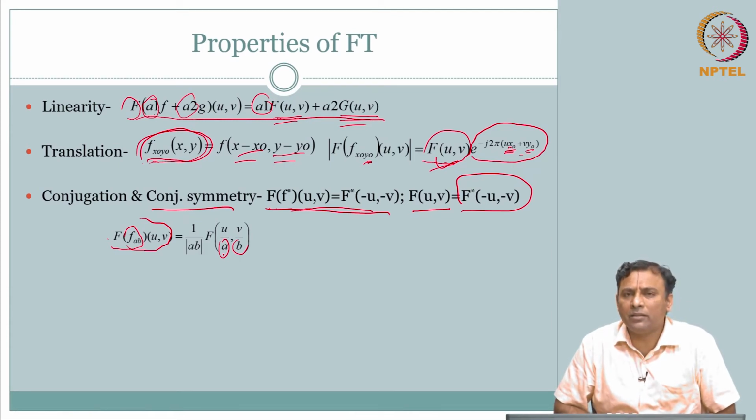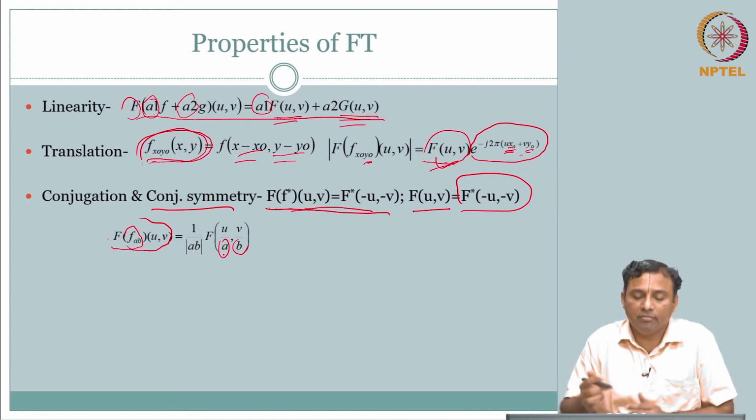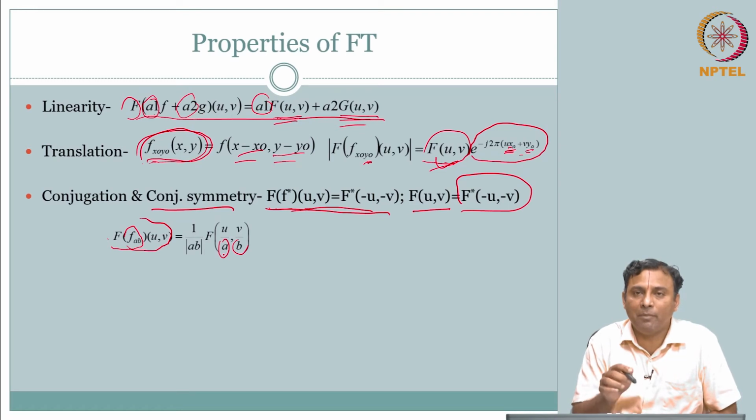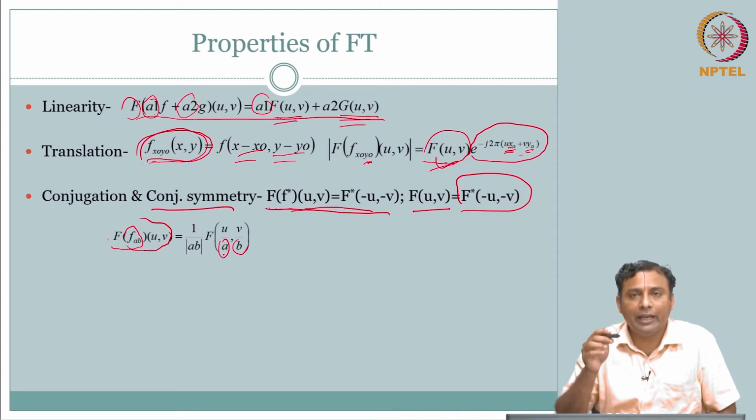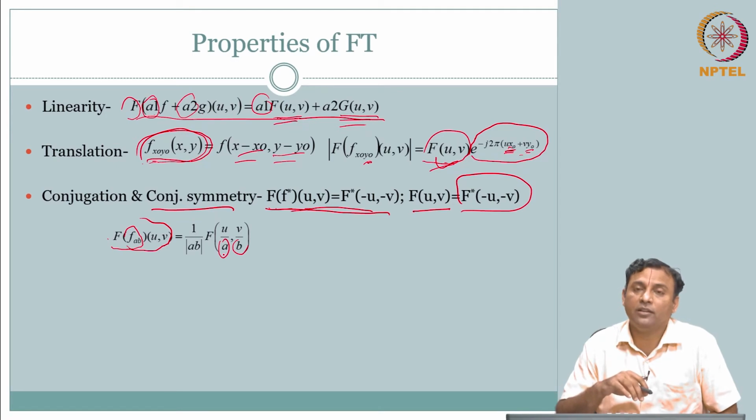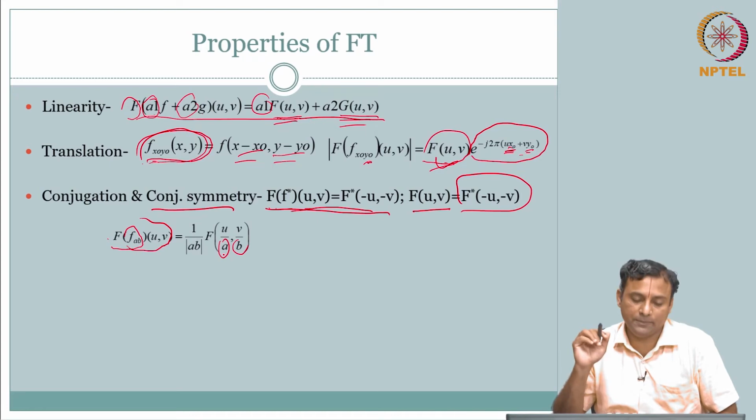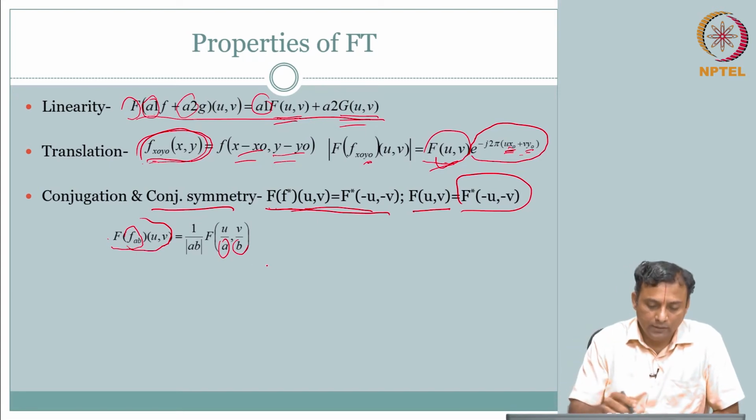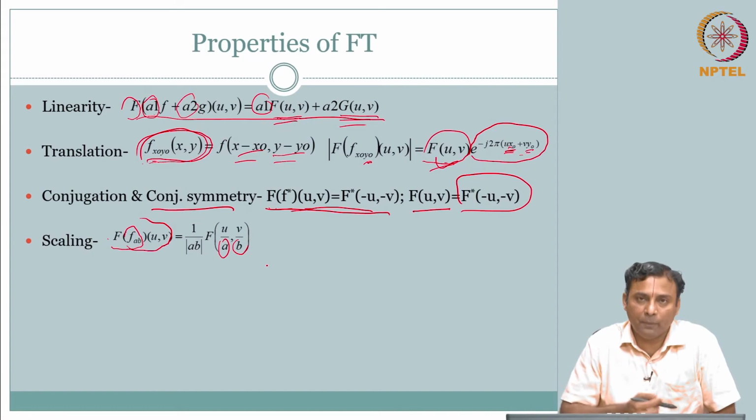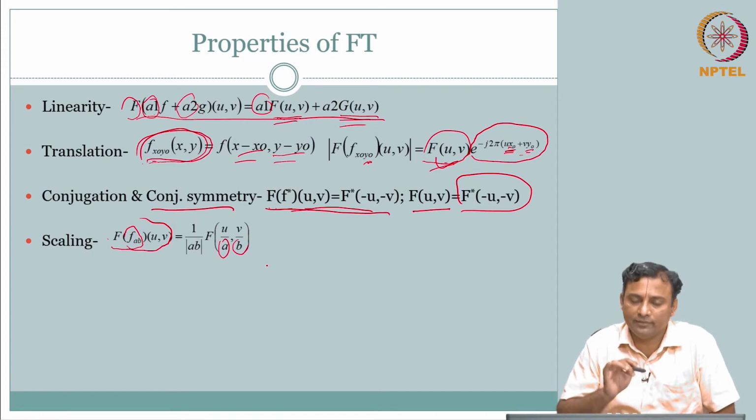Okay, similar to what we covered, you could see what happens if a equal to b equal to minus 1. It will become f of minus x comma minus y, and the Fourier transform will be capital F of minus u comma minus v. That is, if you reverse your x and y, your Fourier transform also gets reversed. So, this is your scaling property, very similar, nothing new here.